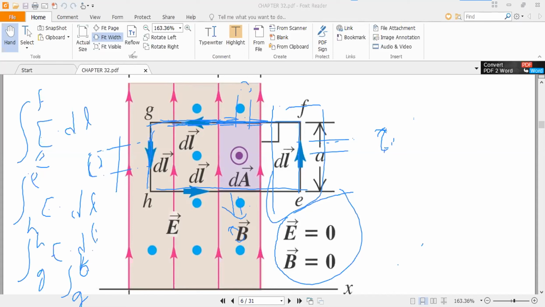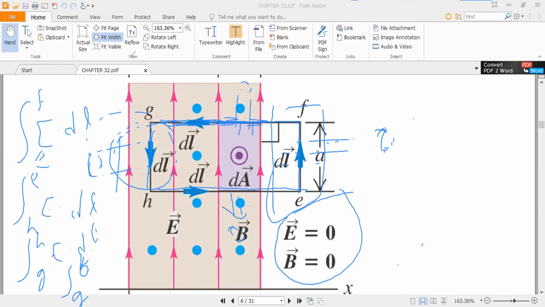Along the other three paths the electric field is 0.